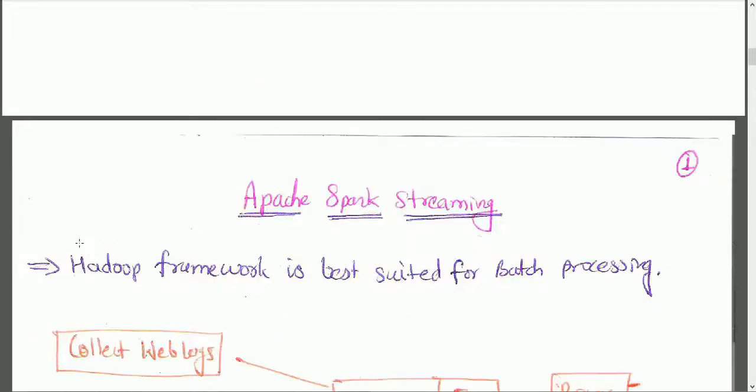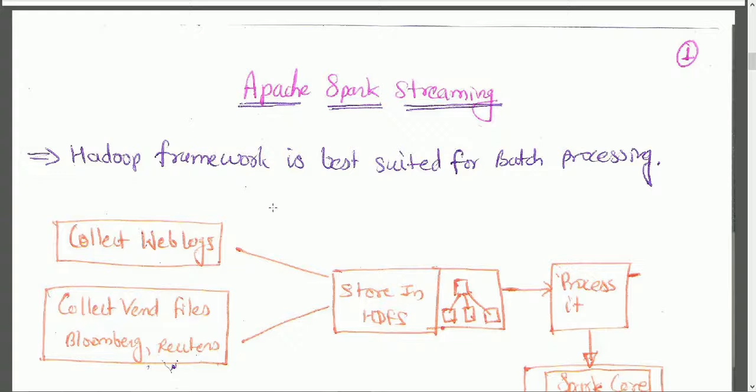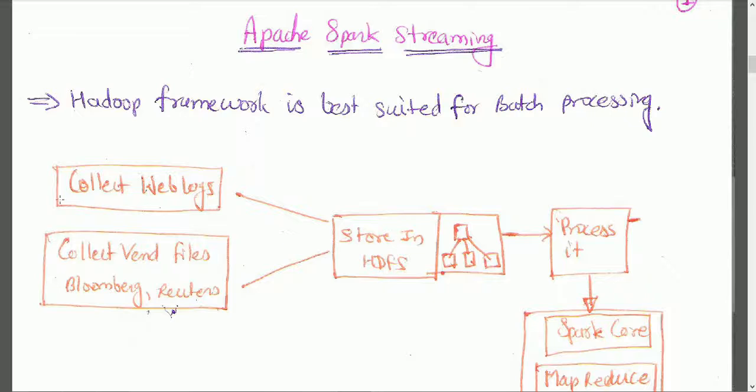So Apache Spark streaming. Let's first discuss the very basic Hadoop framework. It's best suited for batch processing. What we exactly do is collect the data using Weblogs or any real-time streaming, like vendor data from the financial world, healthcare industry data for patient streams, and sensor data, where various sensors are installed and their streaming data we can capture.